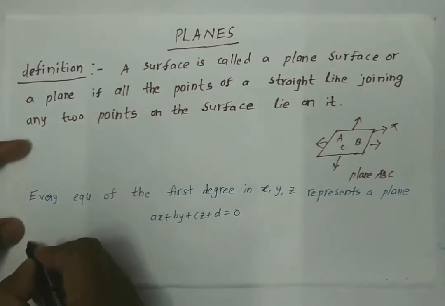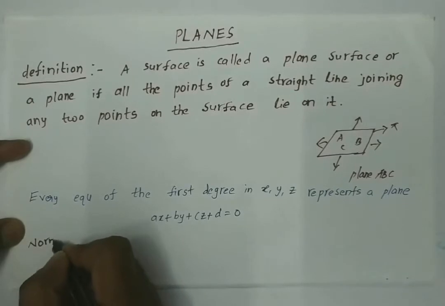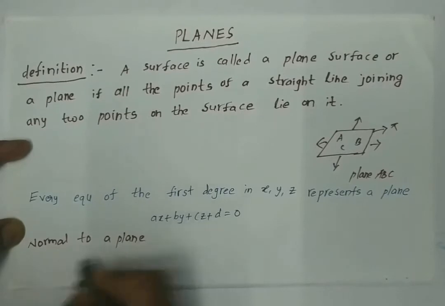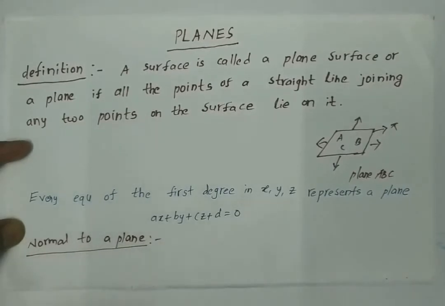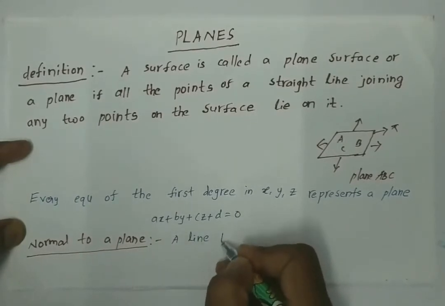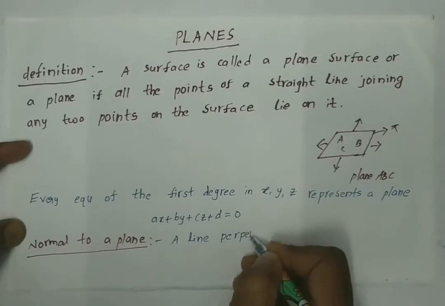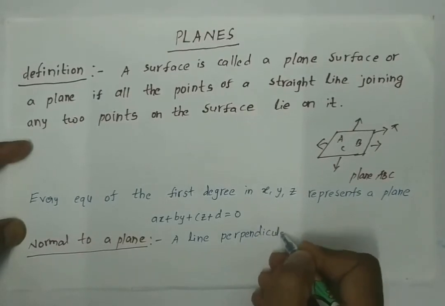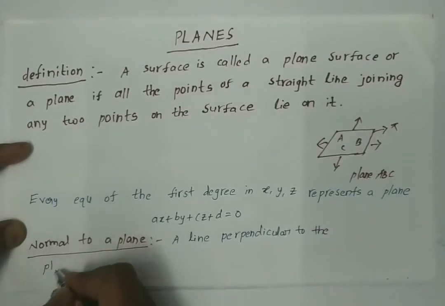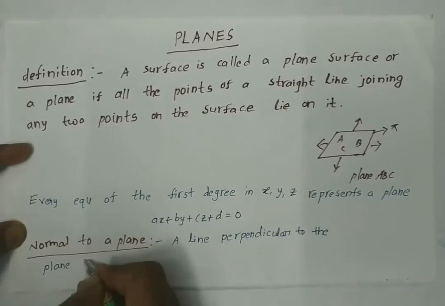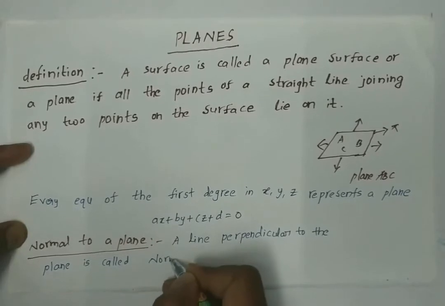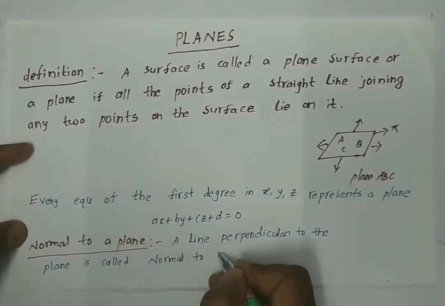Now let us discuss normal to a plane. A line perpendicular to the plane is called normal to the plane.